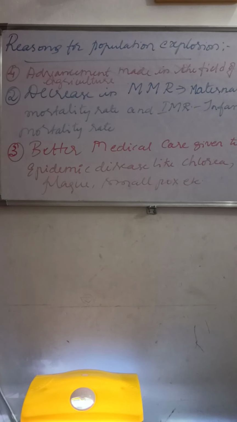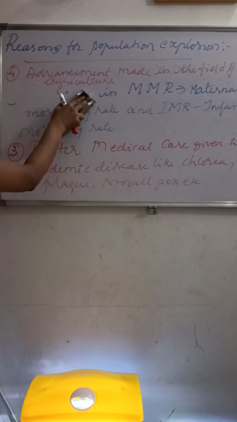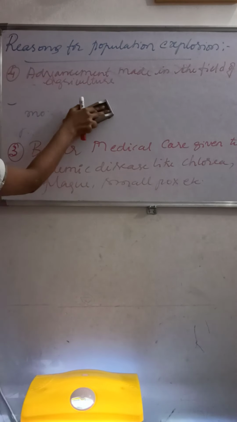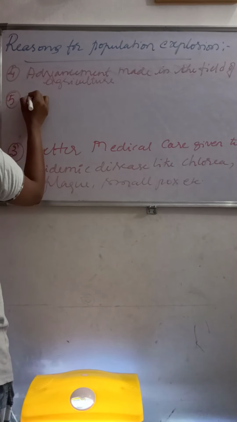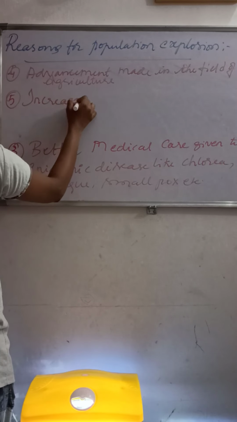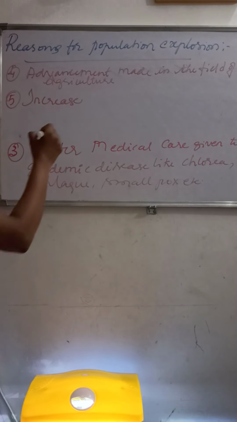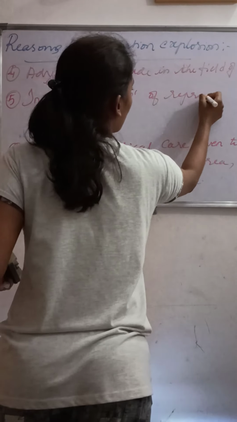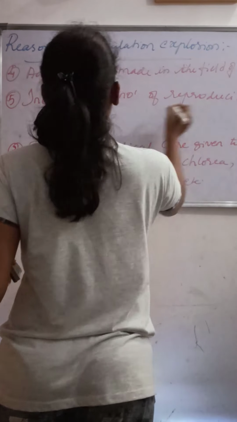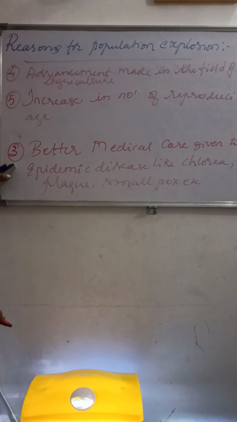Next point is the increase in the number of people of reproductive age.